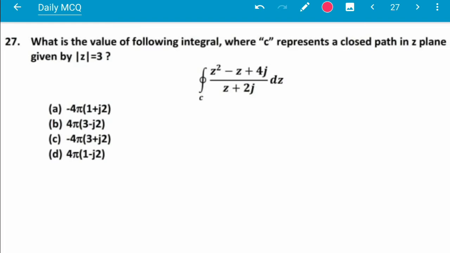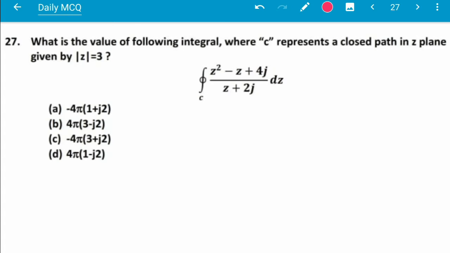Welcome to Question Bank. Today's question is: what is the value of the following integral, where C represents a closed path in the z plane given by |z| = 3? This is the integral given, and we have to find its value.